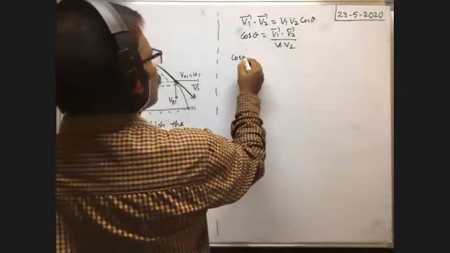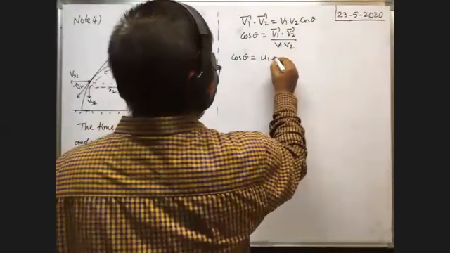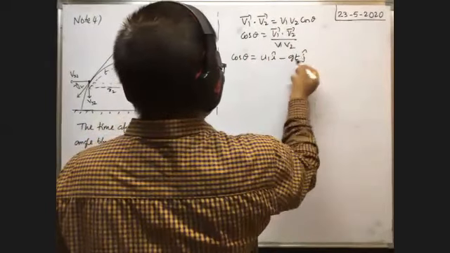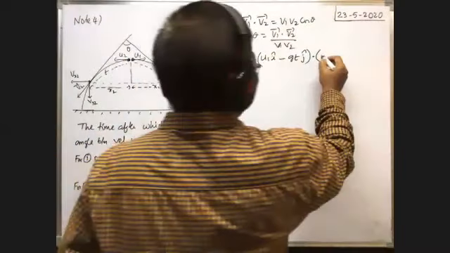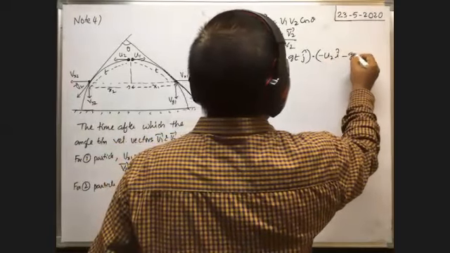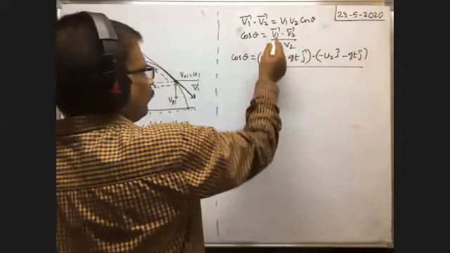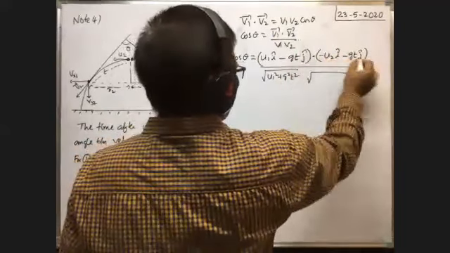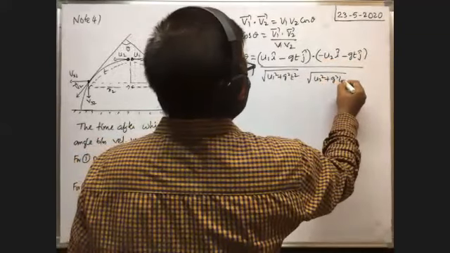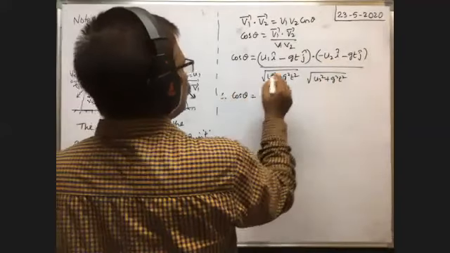Therefore cos theta is equal to v1 bar, from equation 1, u1 i cap minus gt into j cap, dot v2 bar, which is minus u2 i cap minus gt into j cap, whole by the magnitude of v1 bar times the magnitude of v2 bar. The magnitude of v1 is square root of u1 square plus g square t square, and the magnitude of v2 is square root of u2 square plus g square t square. Therefore cos theta is equal to the dot product between these two.